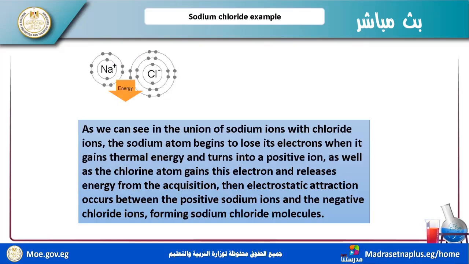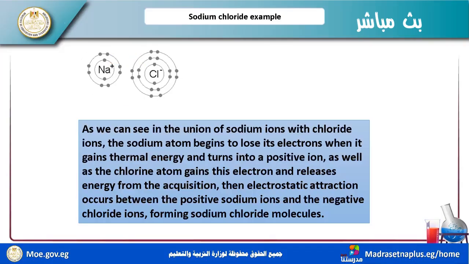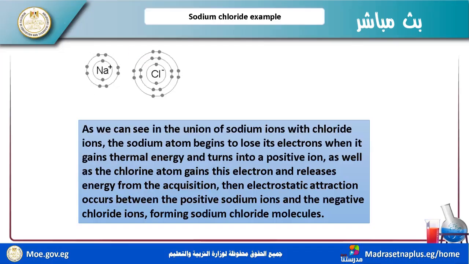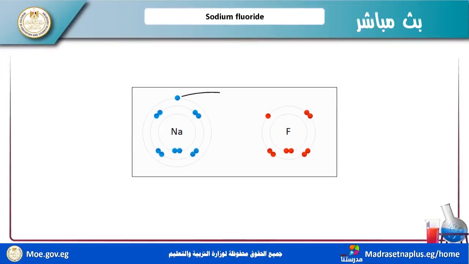The chlorine atom gains this electron and releases energy in this equation. Then electrostatic attraction occurs between the positive sodium ion and the negative chloride ion, forming sodium chloride bonds.